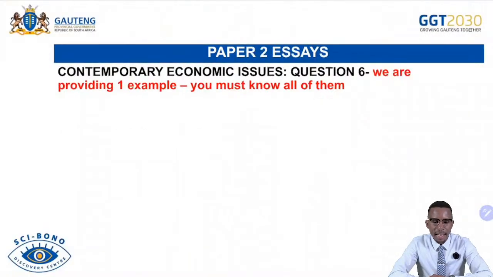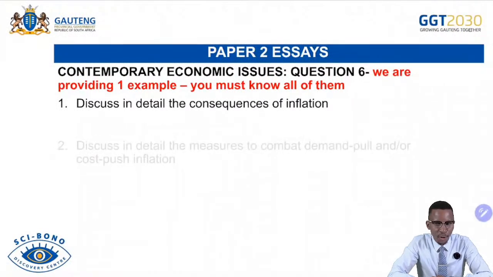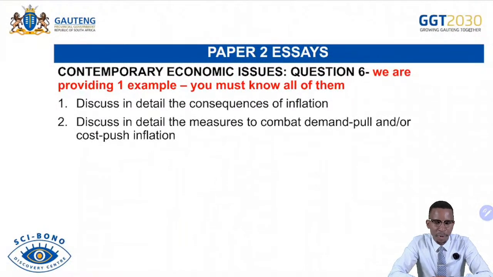And then under economic issues, discussing in detail the consequences of inflation. And then it's not a bad essay. I think you will be able to come across it. Discussing in detail measures to combat inflation. We have been doing that in section B, where we talk about fiscal measures, monetary measures, other measures that include the likes of increased productivity, improving human resource development, in the part of the supply side policies, and then also managing or controlling the currency, etc. And then these are measures to combat inflation.